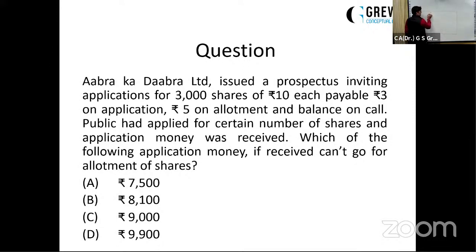Situation 1 is rupees 7,500. 2 is rupees 8,100. 3 is rupees 9,000. And 4 is rupees 9,900. Application is of rupees 3 per share.